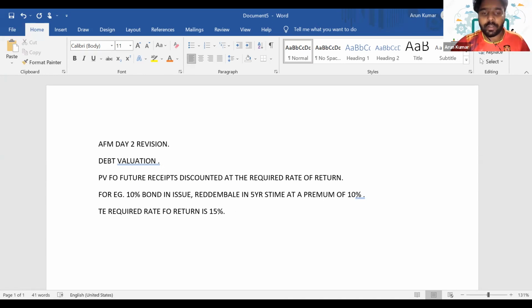Interest and principal. So how will you do it? We can simply discount the cash flows. So here the cash flows will be how much? So just do it next. Just wait.